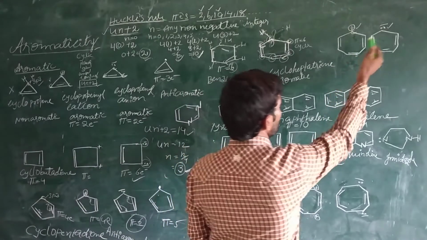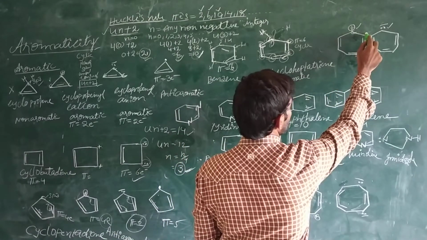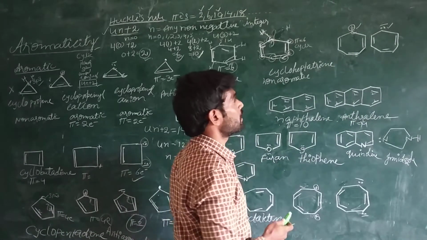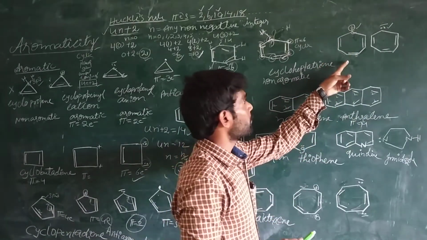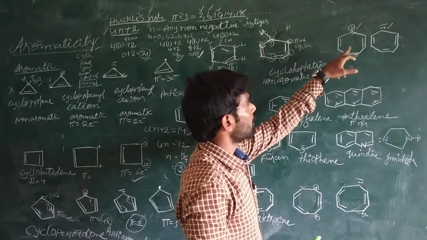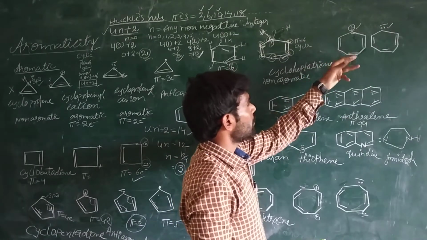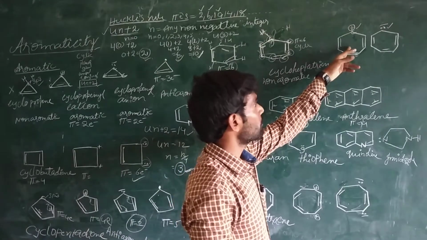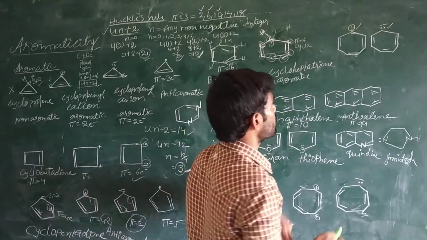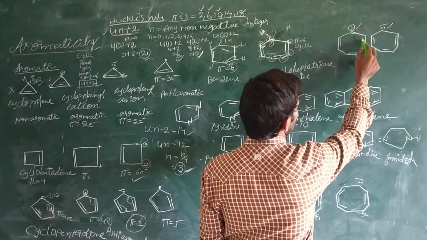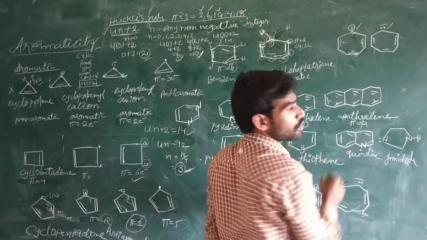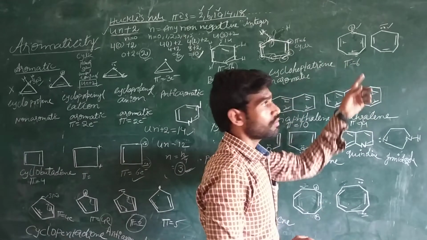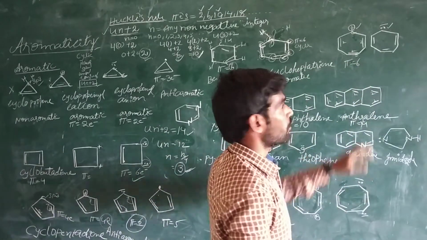Now what happened here? All the 7 carbon atoms of cycloheptatriene are now in sp2 hybridization. It is a cyclical structure. Now it is planar, and it is also satisfying Huckel's 4n+2 rule. How many pi electrons are there? These are 2 pi electrons, and 2 pi electrons. Total pi electrons are 6, so it is also satisfying Huckel's 4n+2 rule.